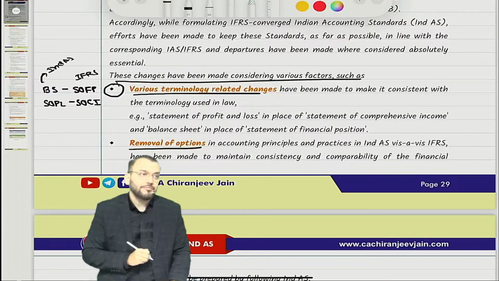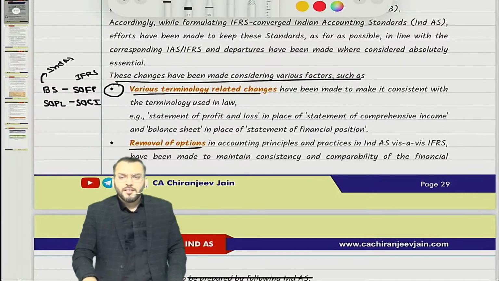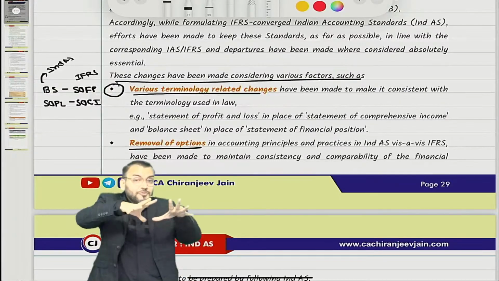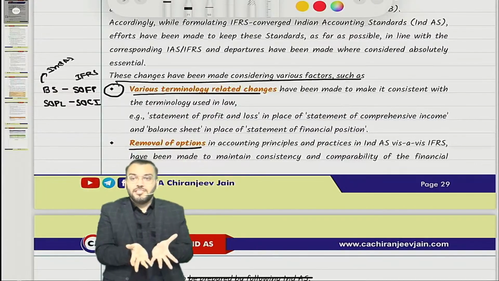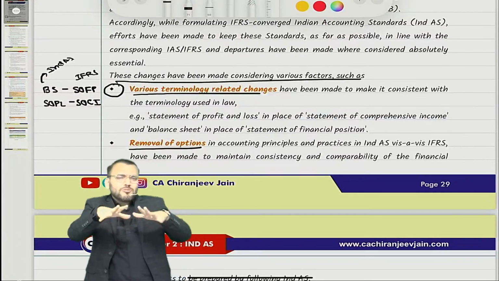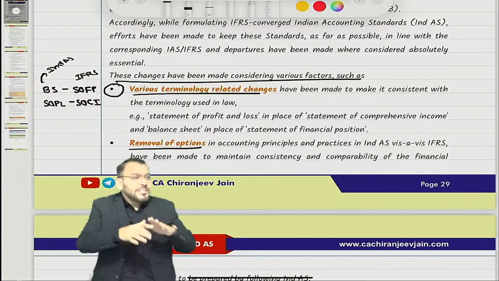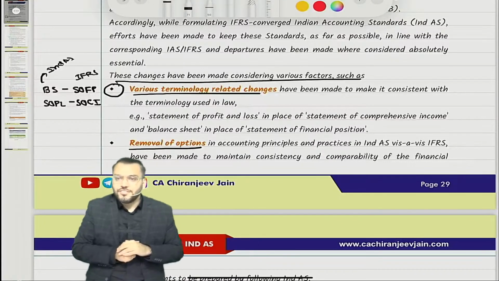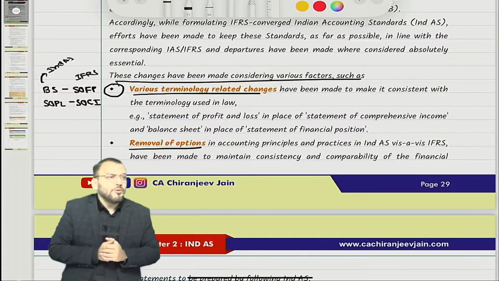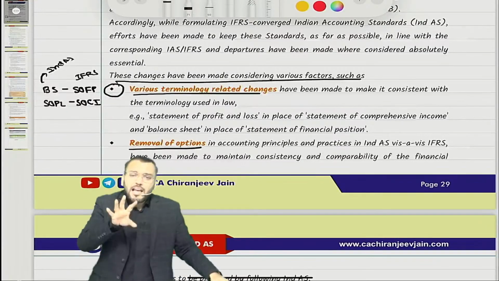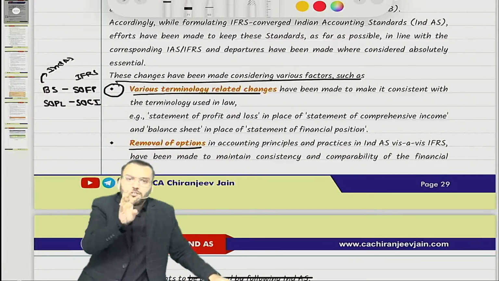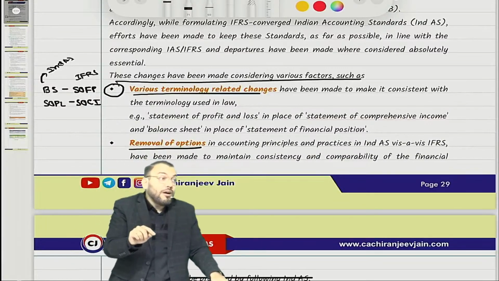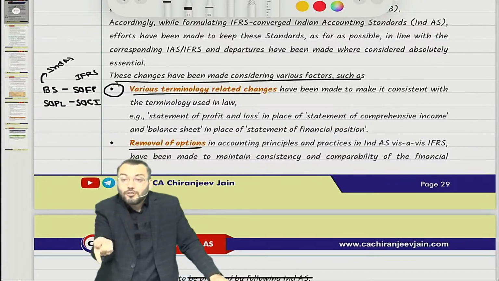Removal of option. Now, when IFRS was created, it was actually for the entire world, and therefore it was a bit flexible. So they have given some options for accounting treatment, for presentation. Understood? So in IFRS, many options have been given. Either do this or do this. Means an entity may opt for either option number 1 or option number 2 for accounting treatment.